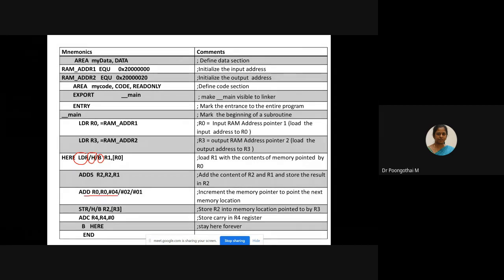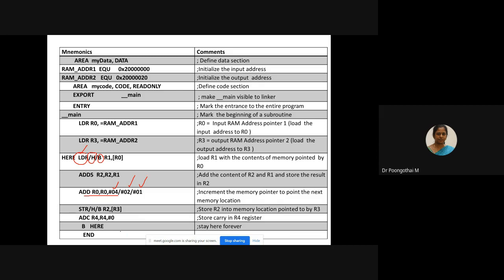Suppose if you are using LDR, the memory pointer should be incremented by 4. Suppose if you are using LDRH, the memory pointer should be incremented by 2 because only 16-bit data was involved. Suppose if you are using LDRB, you have to increment the memory pointer one time. Is that clear? Yes or no? Yes, ma'am.